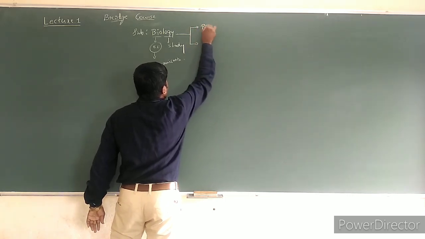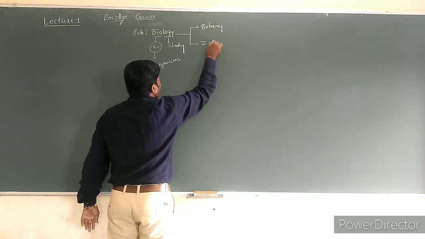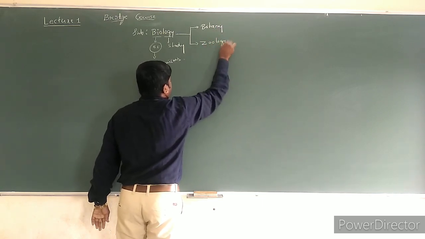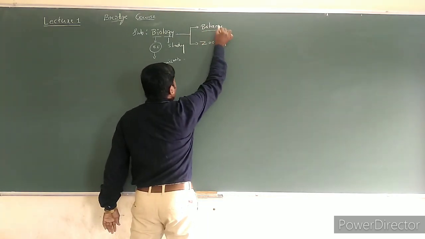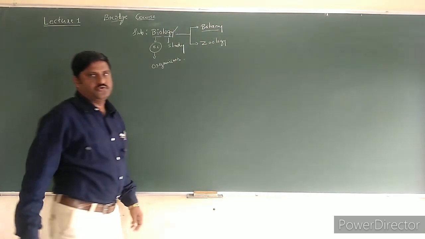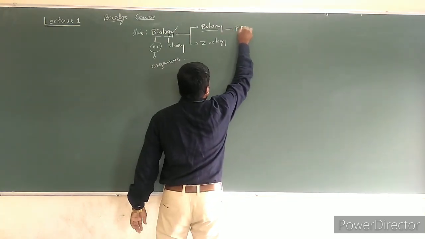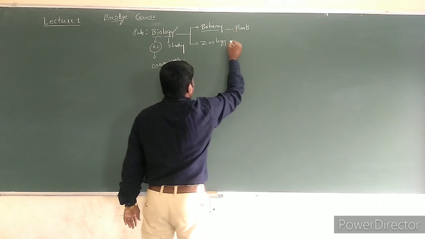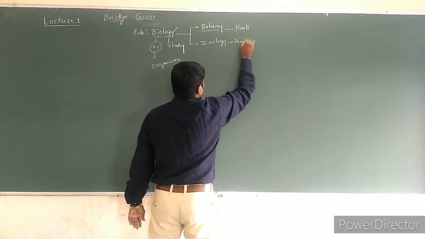So this biology has two main branches. One is botany and the second one is zoology. You know the meaning of these two. Botany is a branch of biology which deals with the study of plants, and zoology deals with the study of animals.